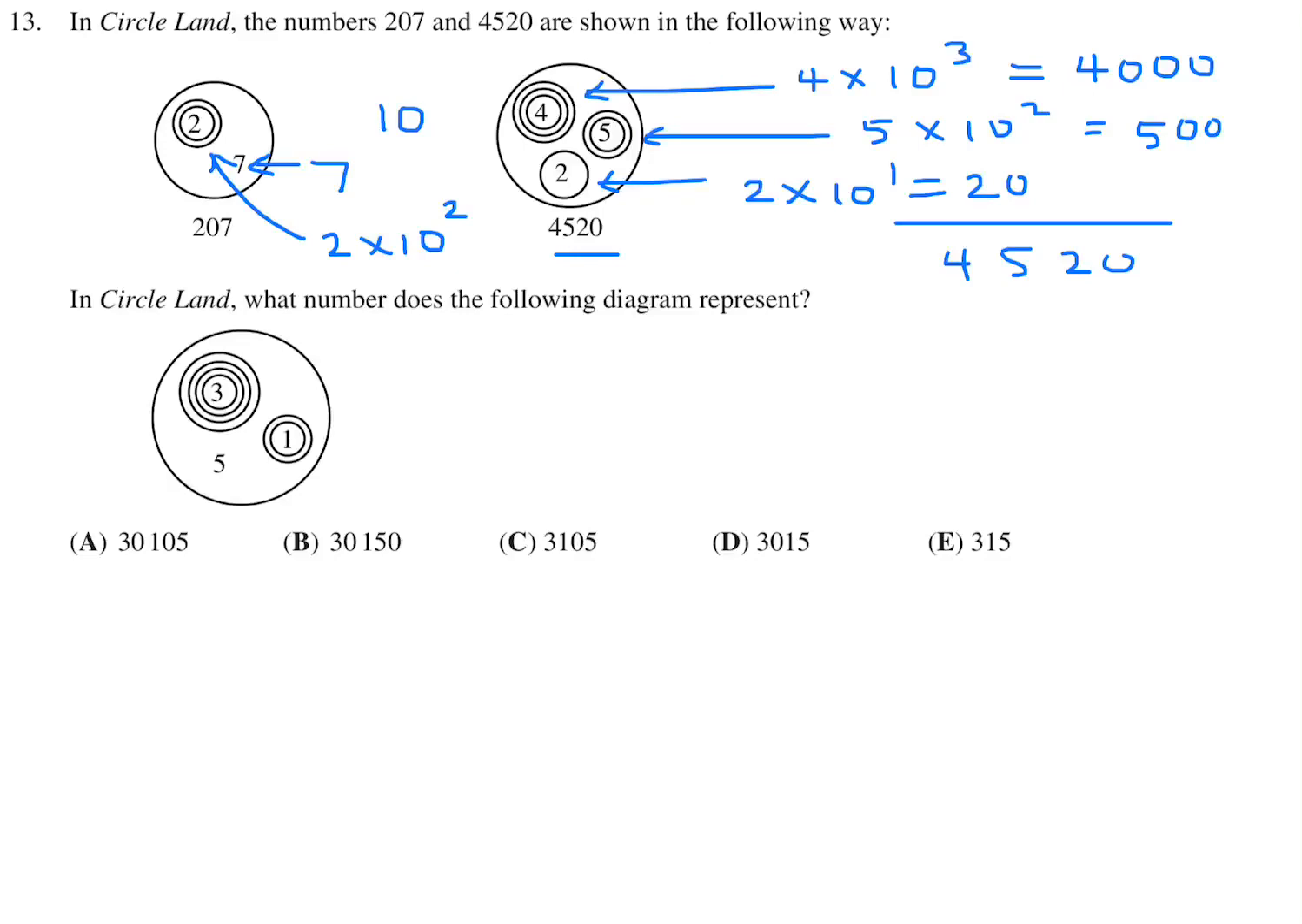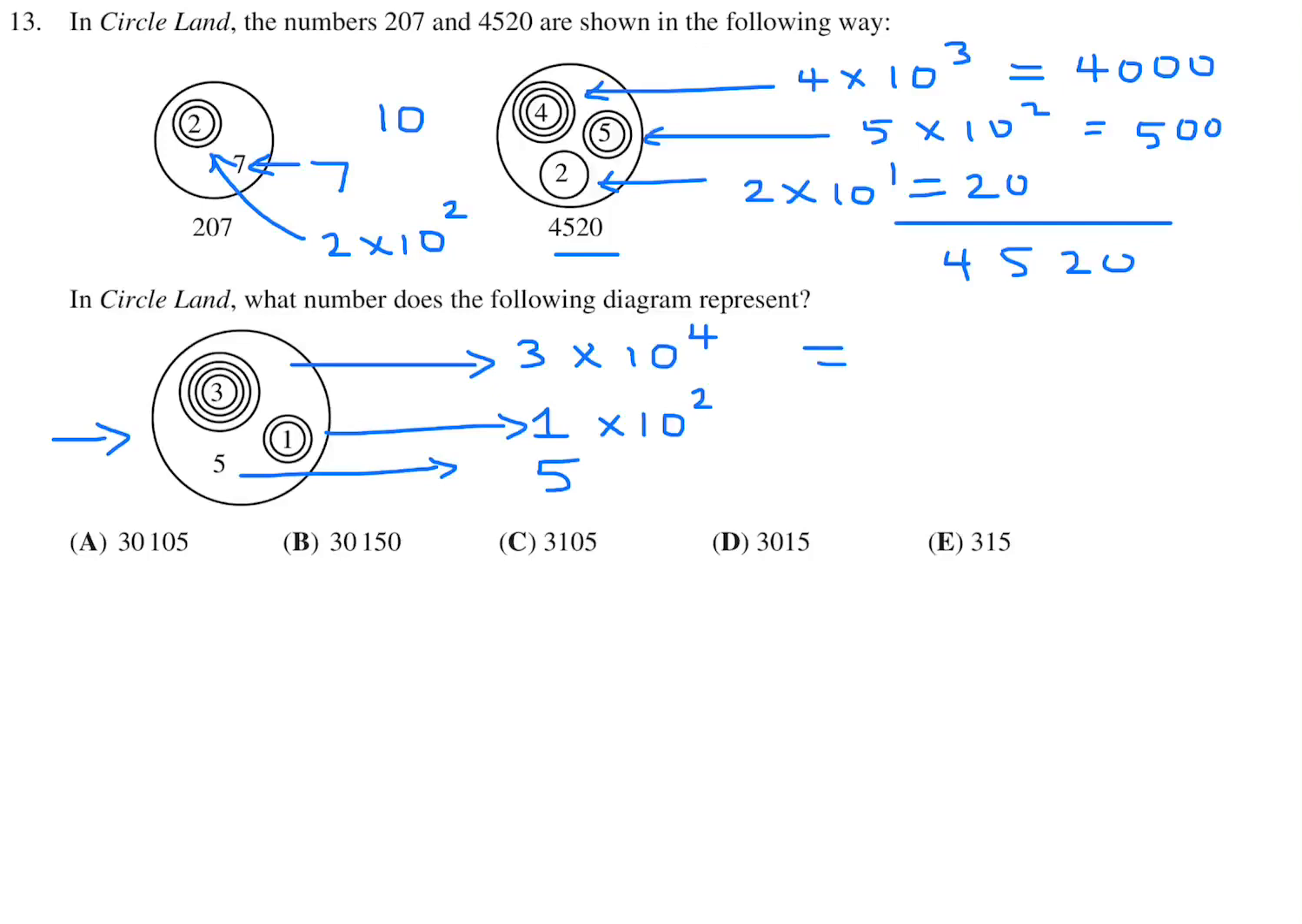So now they want us to do this one here. All right, well, the 5 is just a standalone 5. There's no circle around it. The 1 will be 1 times 10 to the power of 2, because there's 2 circles. And this 3 is 3 times 10 to the power of 1, 2, 3, 4 circles. So this looks like 10,000 times 3, 30,000. This is 100 times 1, which is 100, and this is 5. So if you add up these, you get 30,105. So the answer would be A.